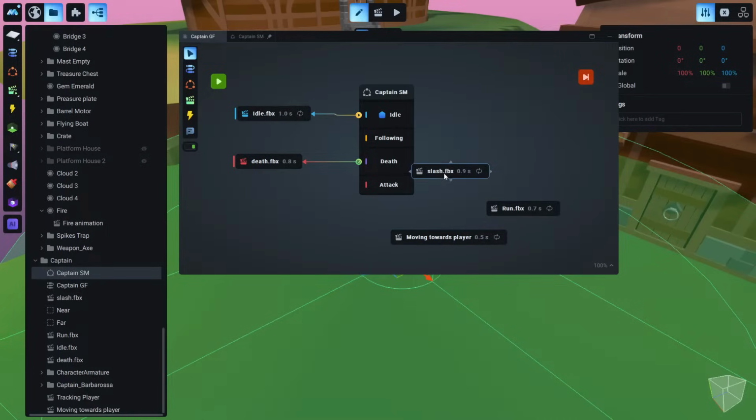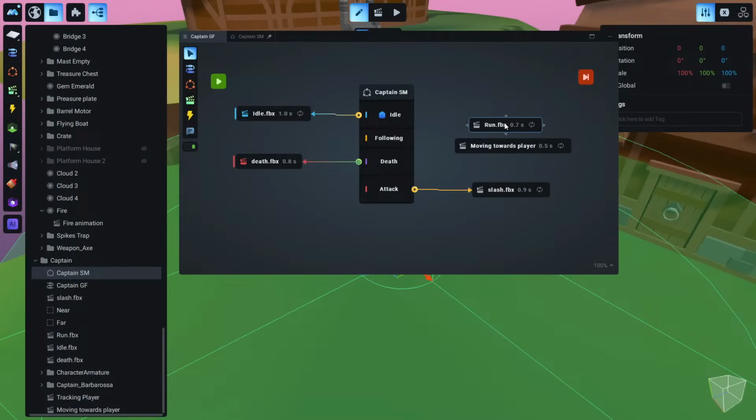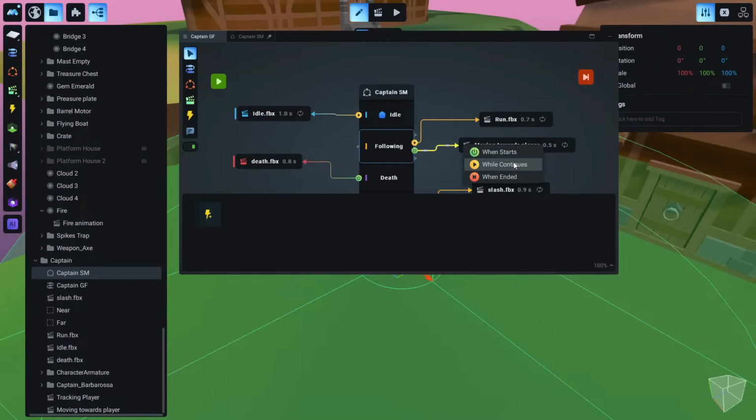And let's connect the attack with the attack. Again, this is looping, so it's good to set it to while continuous. Just drag and connect. And now from this following state, I want to make two animations play while it is continuous. So we can drag one here to run while continuous. This is the running animation for our pirate model, and from here we can create another connection to continuous. The captain is moving towards the player.